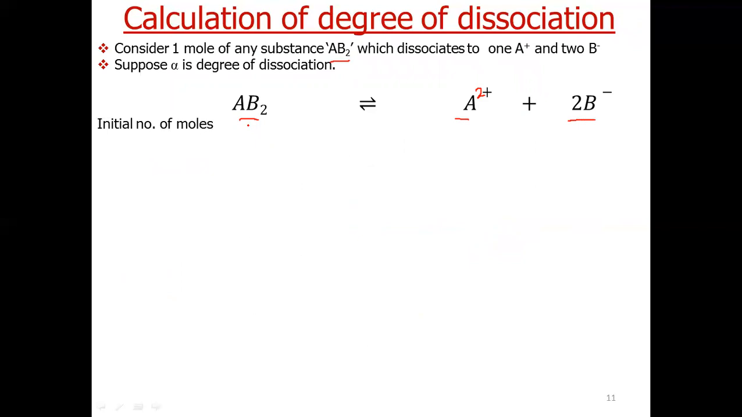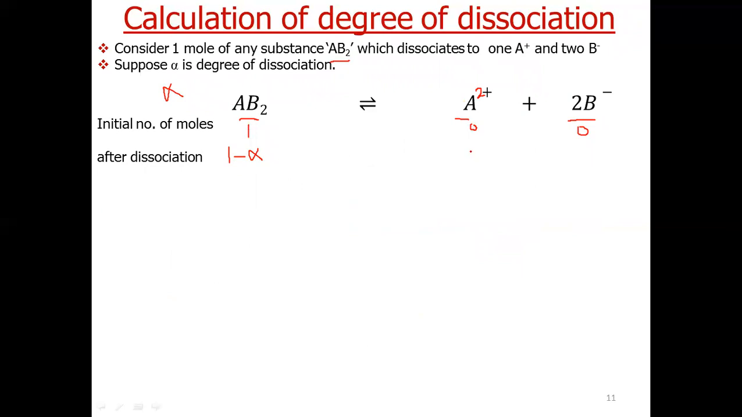Now consider second case. If the electrolyte is of the type AB2, then we will apply the same formula. Now AB2 dissociates as A2+ plus 2 B-. Now if we start from 1 mole of this, before dissociation, it is 0. So after dissociation, if alpha has dissociated, what will be the remaining? 1 minus alpha. 1 mole of this gives 1 mole of this.